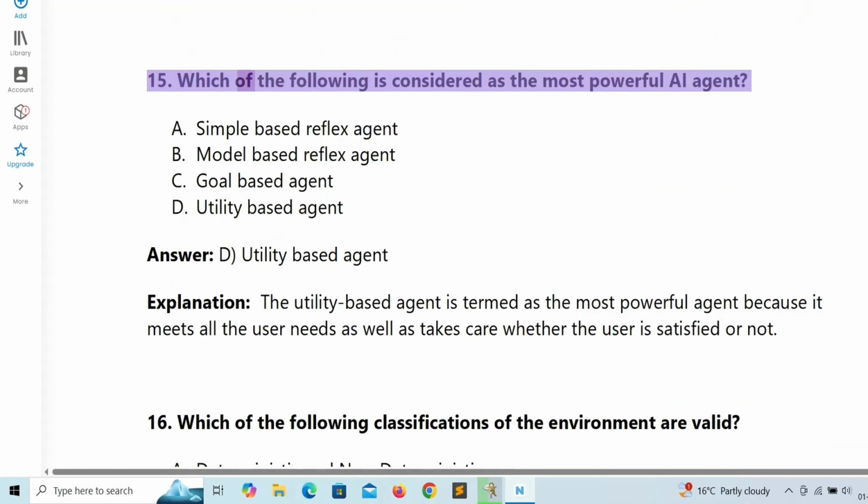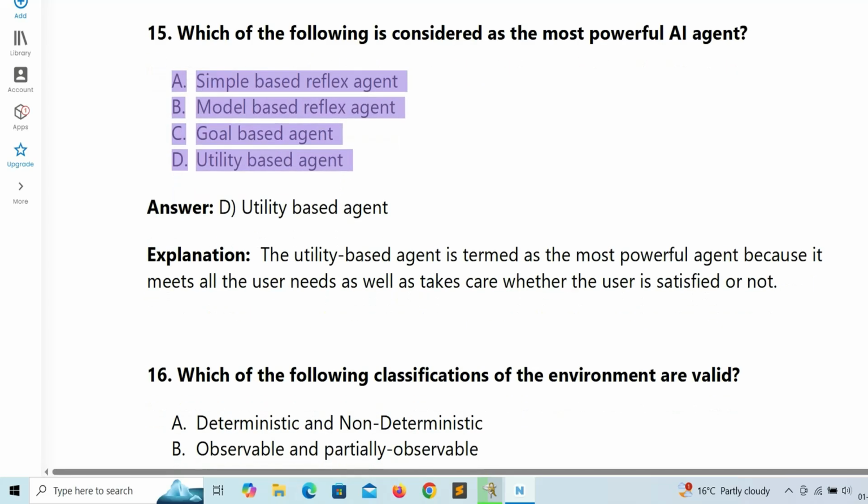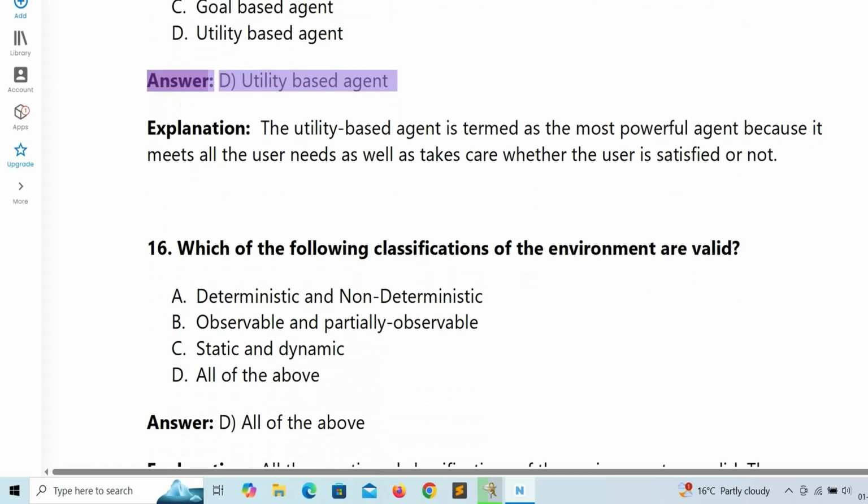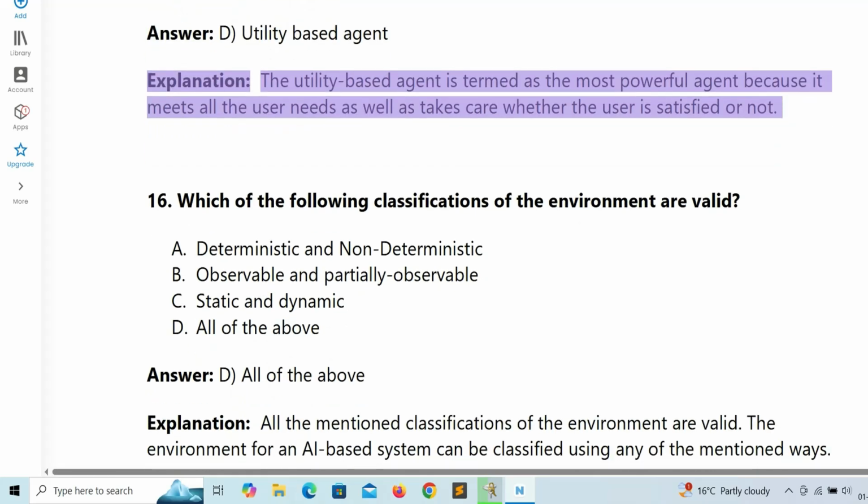15. Which of the following is considered as the most powerful AI agent? A. Simple reflex agent. B. Model-based reflex agent. C. Goal-based agent. D. Utility-based agent. Answer. D. Utility-based agent. Explanation. The utility-based agent is termed as the most powerful agent because it meets all the user needs as well as takes care whether the user is satisfied or not.